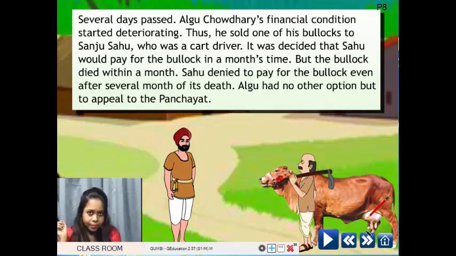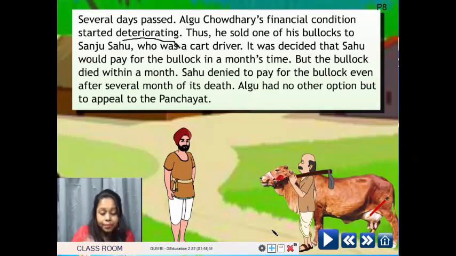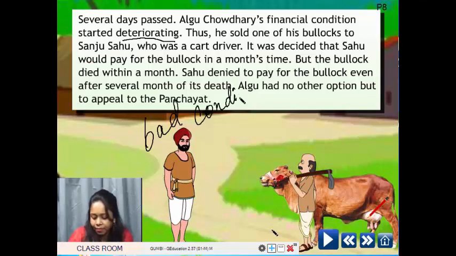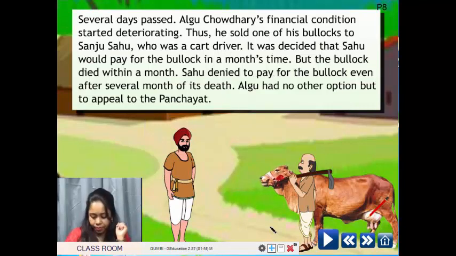After that happened, several days passed. Algu Chaudhary's financial condition started deteriorating. I'm sure your teacher has explained all this to you. What's the meaning of deteriorating? Bad condition. Yes, going bad. Okay? Bad condition. His financial condition. He didn't have enough money. He started losing money. Started deteriorating. So because of that,